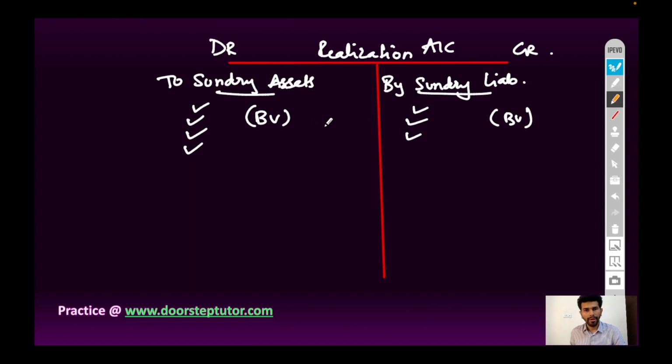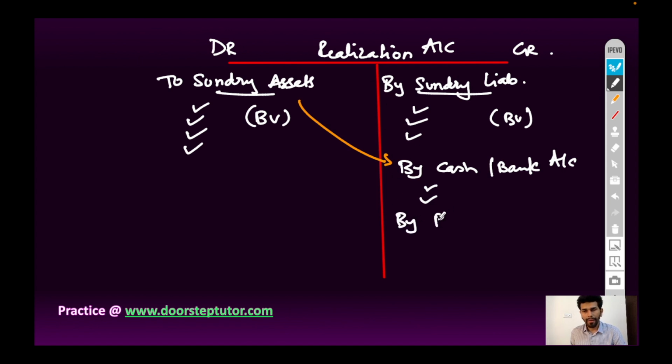Then at the time of realization of assets in cash, we have to record it on the opposite side, the credit side, by cash or bank account. Those assets which are sold will be recorded on the realization account credit side by cash bank account, and those assets which are taken over by a partner will be recorded as by partner's capital account.